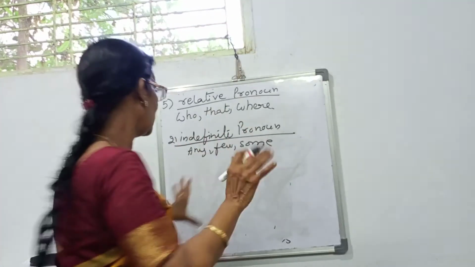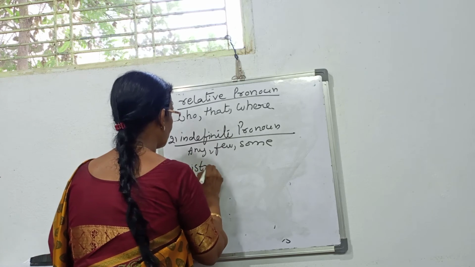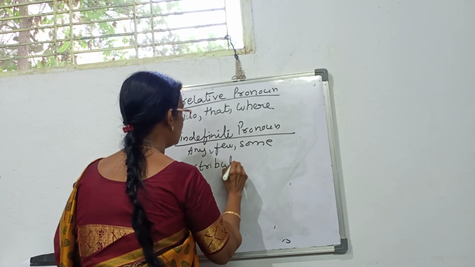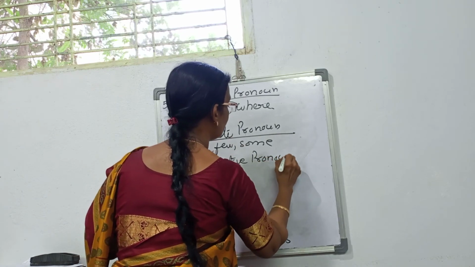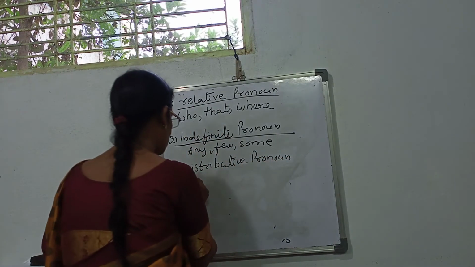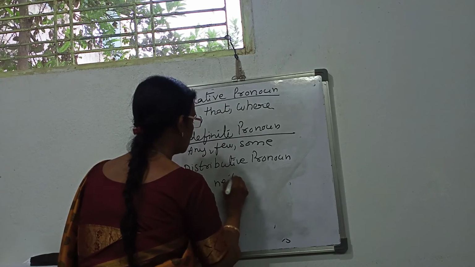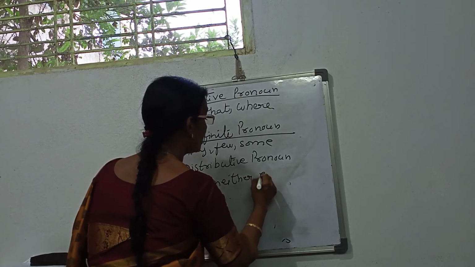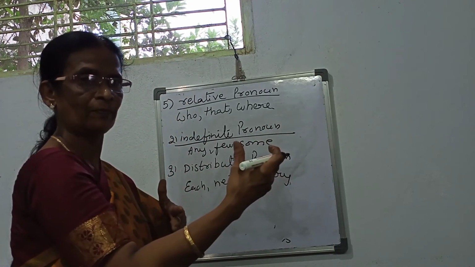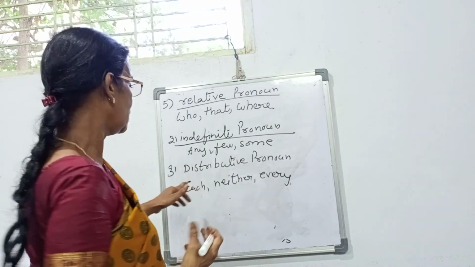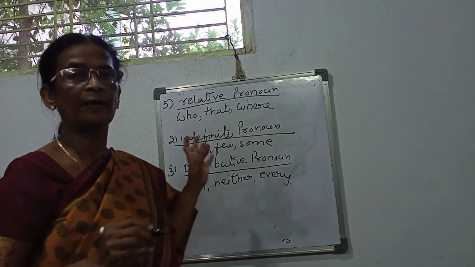Then next one is the distributive pronoun. Distribution means each, neither, every. We are distributing to all, each and everyone, like that.